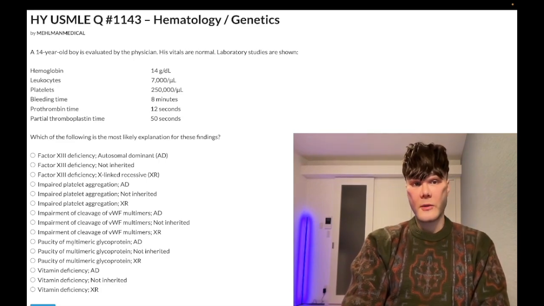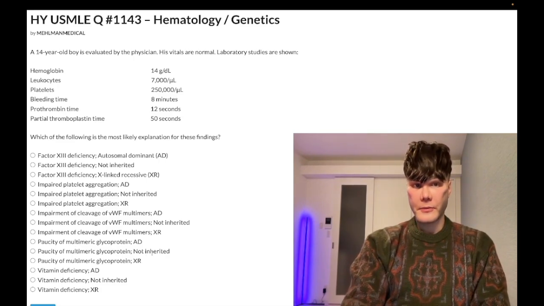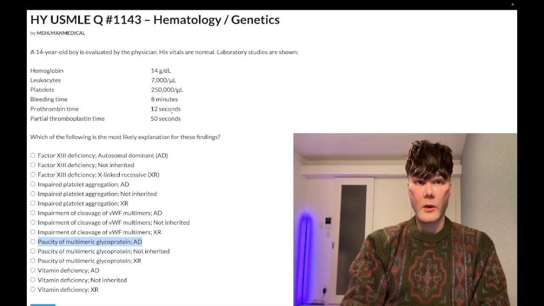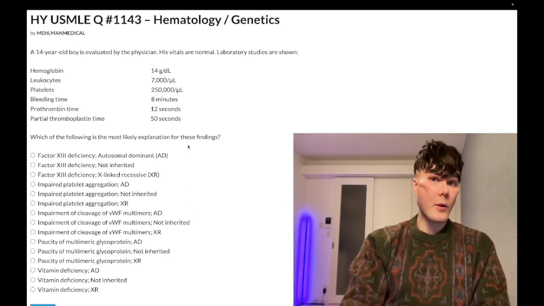Paucity means reduction of multimeric glycoprotein, correct answer. So it's von Willebrand disease and it's autosomal dominant. And even if you had no idea what paucity meant, it doesn't matter. We can easily eliminate to get there because in von Willebrand disease, we expect a normal platelet count, we expect an elevated bleeding time, and we expect PTT to be elevated in half of questions. If I had been audacious and gave you a normal PTT, it would have been the same answer. And the way we know it's not ITP is because platelet count is normal in von Willebrand disease, but it's decreased in ITP.